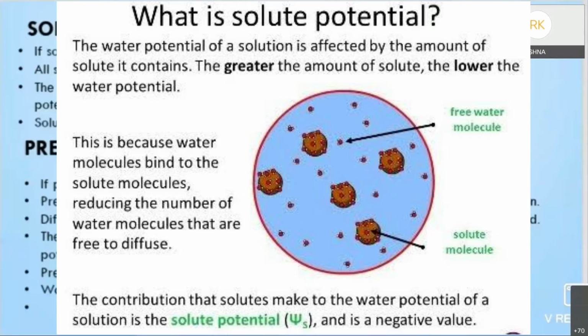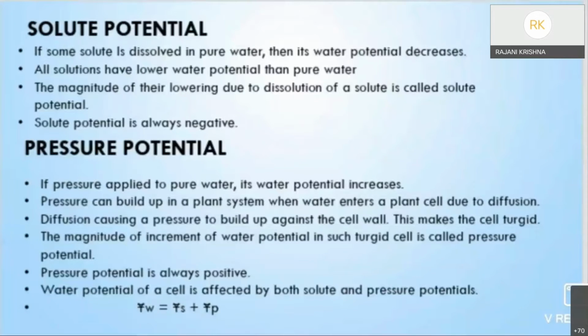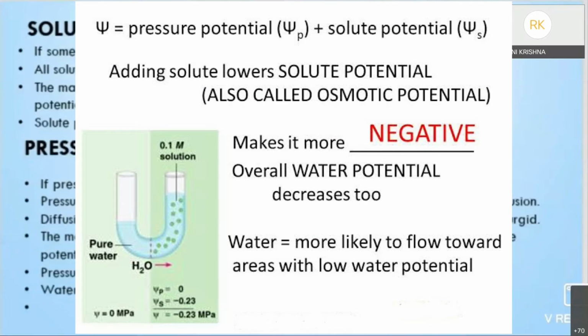Next, coming to pressure potential. If a pressure greater than atmospheric pressure is applied to pure water or a solution, its water potential increases. It is equivalent to pumping water from one place to another. If pressure is applied, water automatically moves forward. The magnitude of this increase of water potential due to increased pressure is called pressure potential.